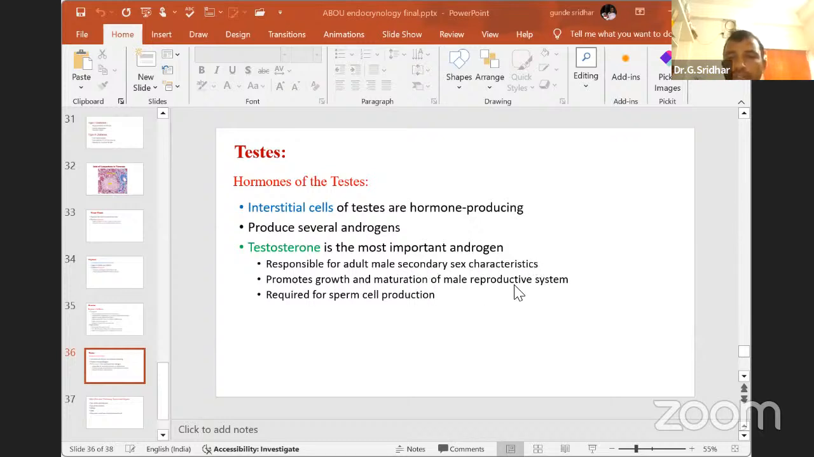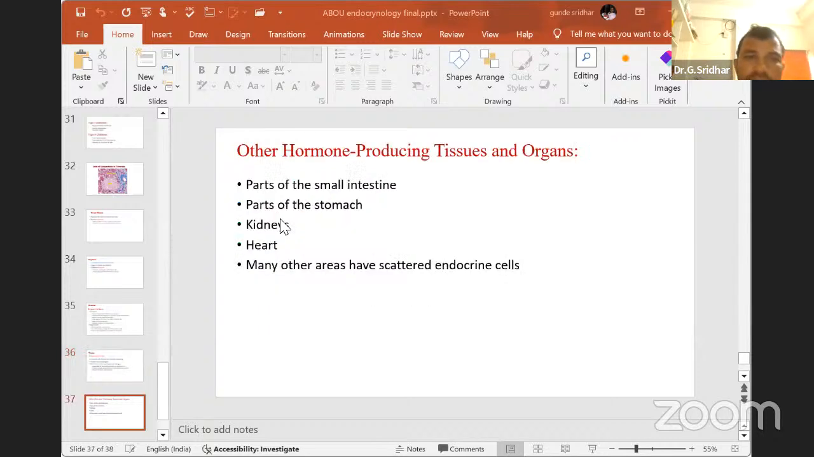It promotes the growth and maturation of the male reproductive system, required for sperm production. Then interstitial cell stimulating hormone will be there. One more, ICSH, like LH or FSH, that is called interstitial cell stimulating hormone. These are the two hormones which are useful to develop Leydig cells as well as the seminiferous tubules to develop the sperm cells, or spermatozoa, from the testes. This is about the testes.